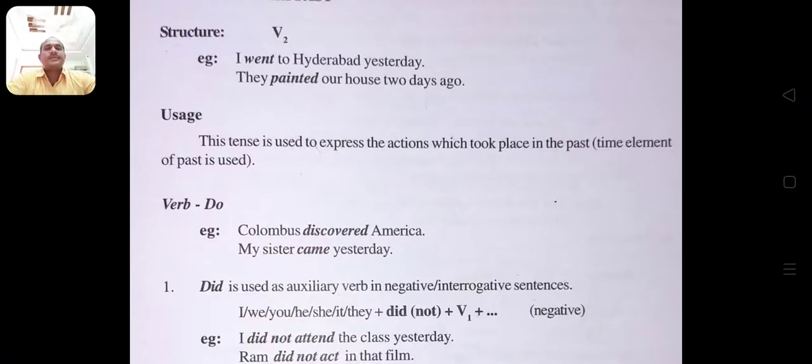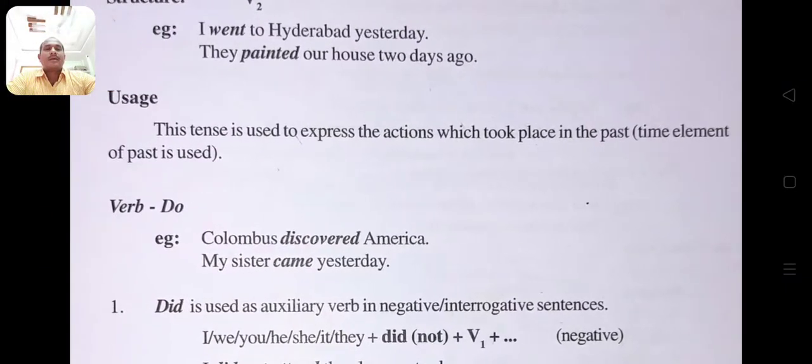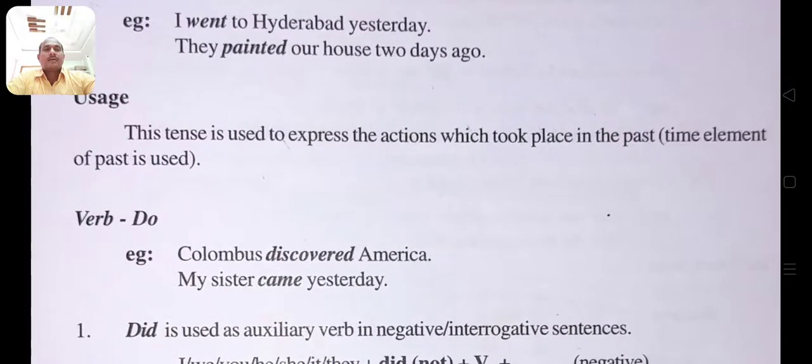This tense is used to express the actions which took place in the past. I already told you, the time element of the past is compulsory to write the simple past tense.